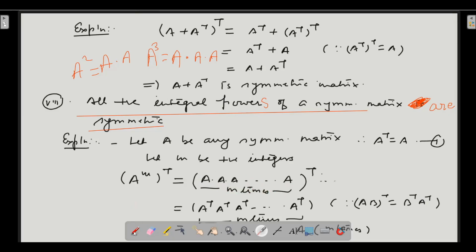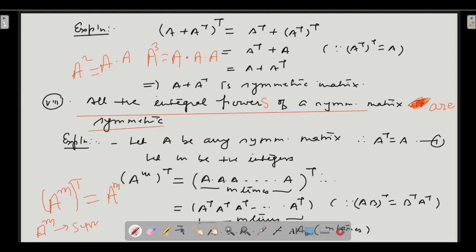If we are able to prove that A to the power m whole transpose is equal to A to the power m, then what will it imply? It will imply that A to the power m is symmetric.